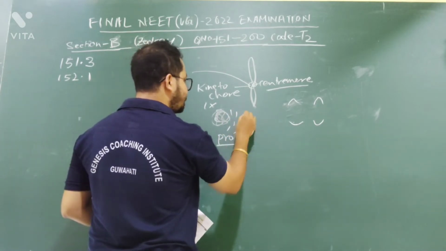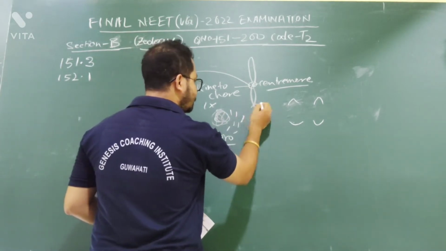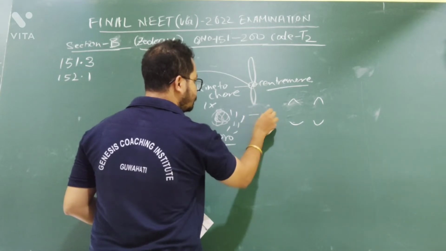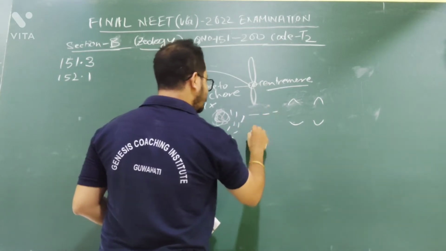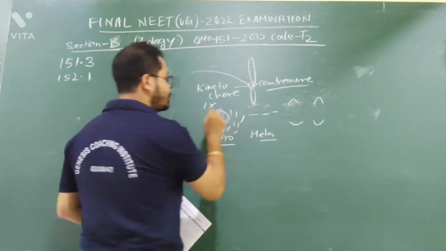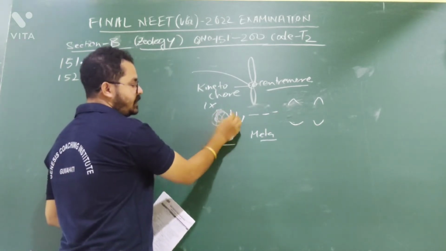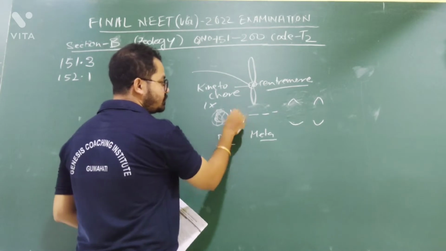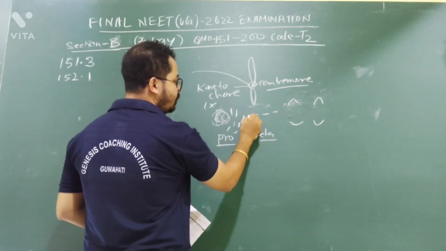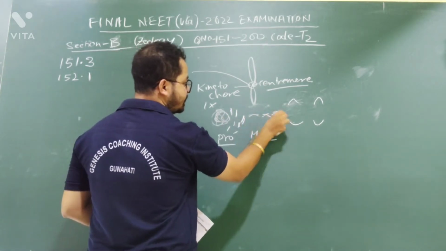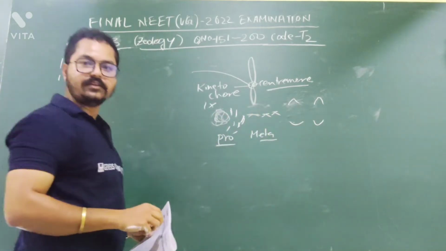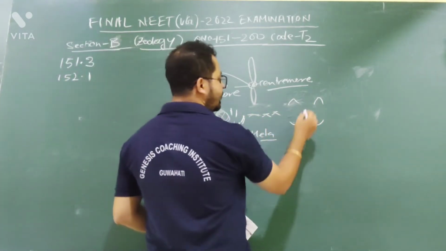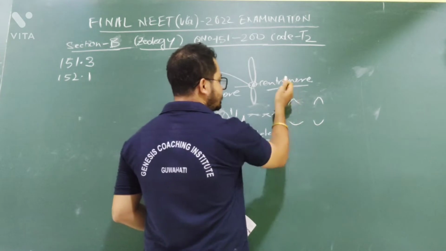In prophase of cell division, the thin chromatin fibers condense and become thick, forming chromosomes. By metaphase, the chromosomes come to the center. So this is metaphase, aligned with the equator.